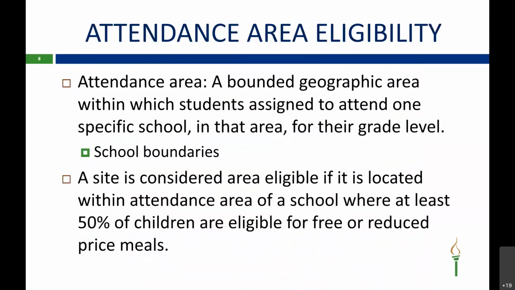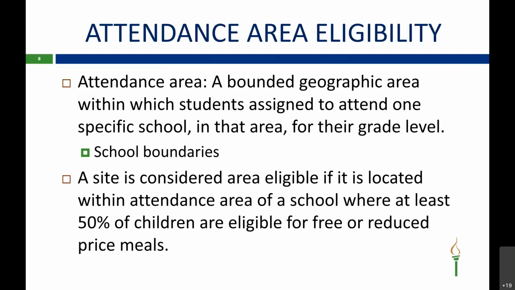Attendance area is defined as a bounded geographic area within which students are assigned to attend one specific school in that area for their grade level. Attendance area is determined by school boundaries. So you can obtain your official school district boundary information by contacting your county authority. Also, most LEAs post their school boundaries on their website. So if you're not sure what your school boundaries are, you can go on your school website and you should be able to find it there.